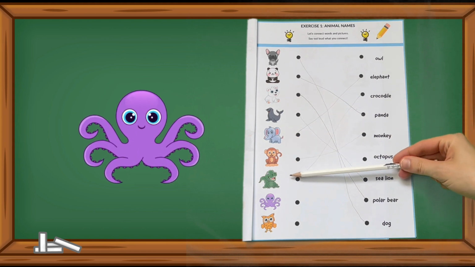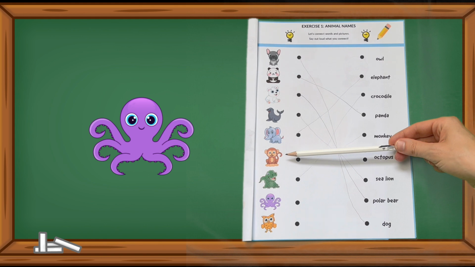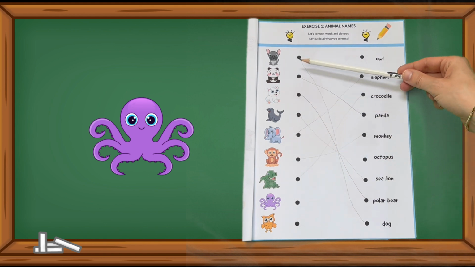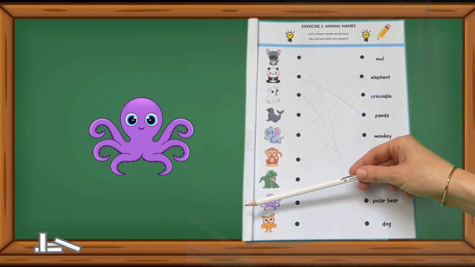Let's dive deep into the ocean to find the clever octopus. Where is that mysterious octopus hiding? There it is. Good job.